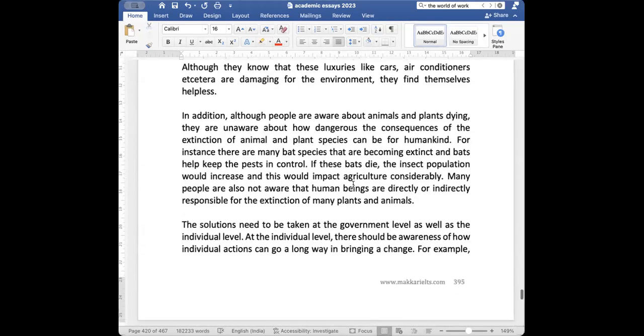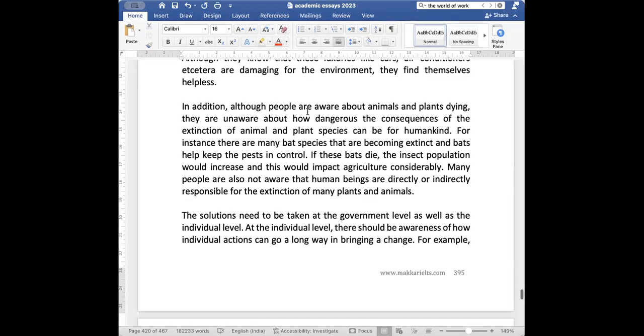In addition, although people are aware about animals and plants dying, they are unaware about how dangerous the consequences of the extinction of animal and plant species can be for humankind.